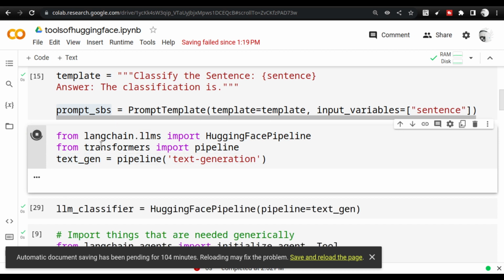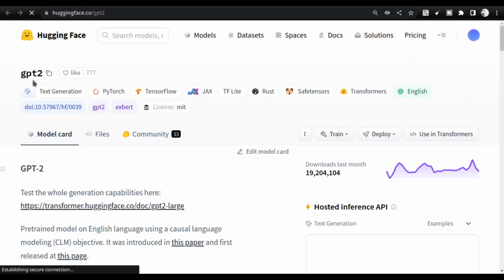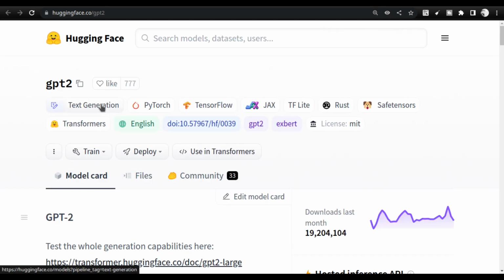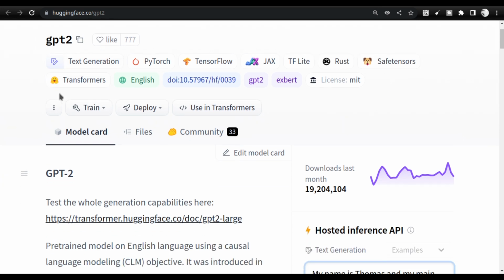If I just execute this, what will happen is this will call the transformers pipeline in the Hugging Face Hub, and it will actually download this particular model. So if I click this, it will actually open a new window. It will take a moment. You will see that this goes to the page where the GPT-2 model is hosted. And you see the first and foremost task here is text generation. That is why it was chosen, because our task is text generation.